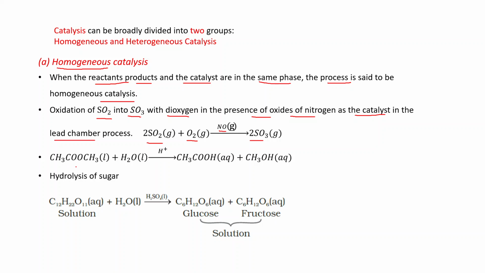See, this is the hydrolysis of methyl acetate. Now in this case, all these are in the presence of H plus ion. This is also in the aqueous form. That's why this is the same phase, liquid, liquid. This is aqueous, and this is also aqueous. Hydrolysis of sugar. This is an aqueous solution of sugar, H2O, in the presence of acid, which is also in the aqueous form. It produces glucose and fructose, a mixture of these two. All these are in the aqueous form. The reactants and products are in the same phase.